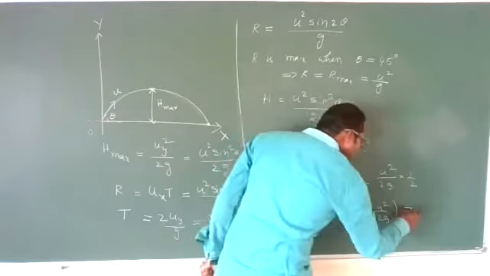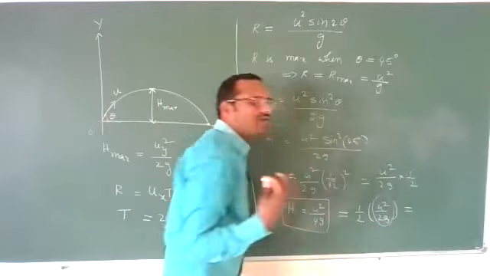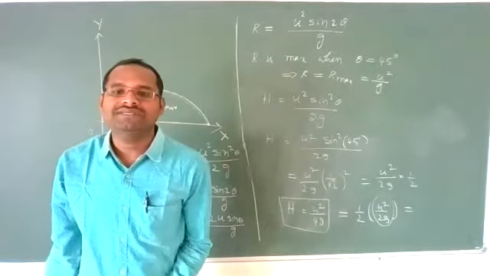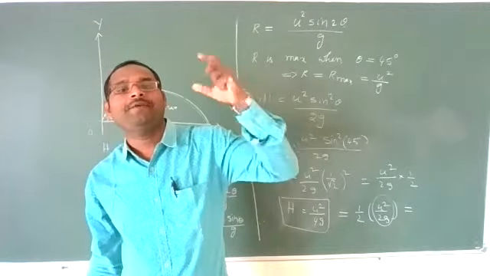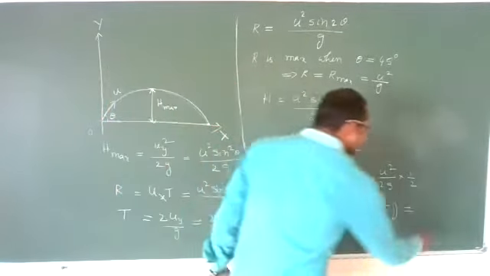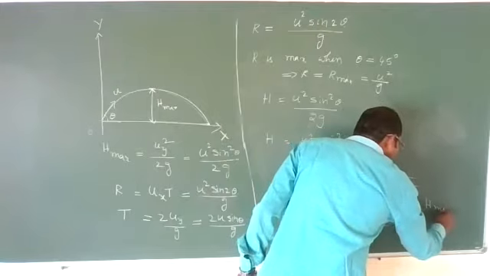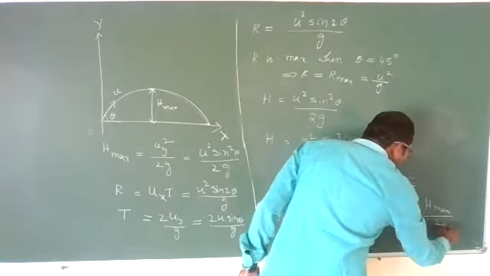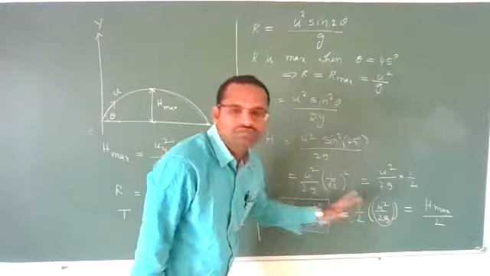What is u square by 2g, sir? What is u square by 2g? U square by 2g is the maximum height a projectile can reach. Okay? That is H maximum, by this 1 by 2.